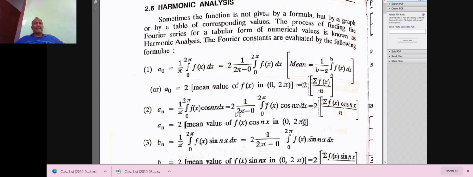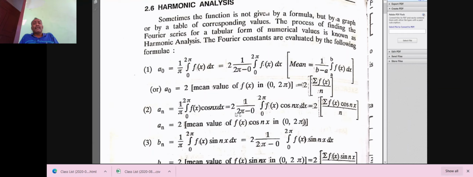Where a naught is equal to 1 by pi integral over 0 to 2 pi f of x dx, or we can write it as 2 times 1 by 2 pi minus 0 integral over 0 to 2 pi f of x dx. Or we can say a naught is equal to 2 times the mean value of f of x in the interval 0 to 2 pi, which is nothing but 2 times summation f of x divided by n.